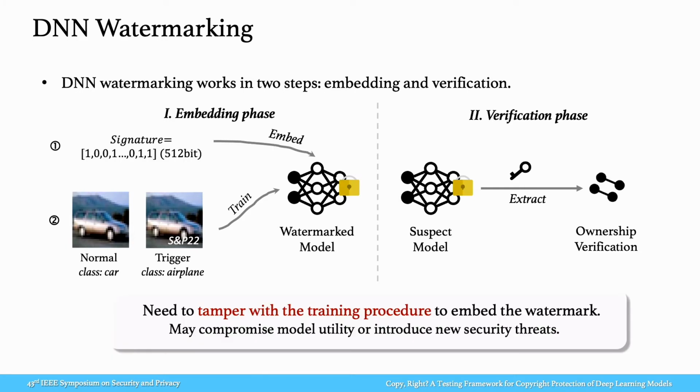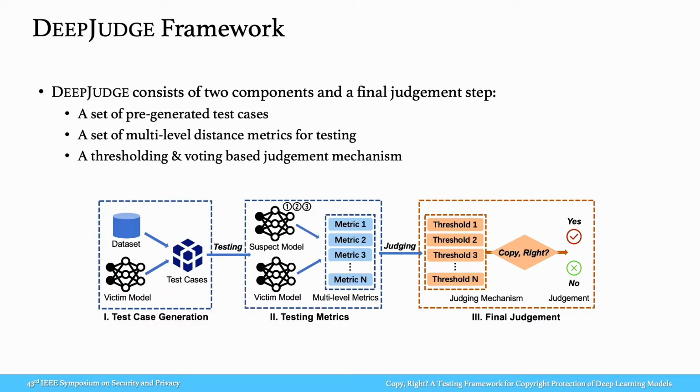However, these methods still suffer from certain weaknesses. Arguably, the most concerning one is that they are invasive. That is, they need to tamper with the normal training procedure to embed the watermark, which may compromise model utility or introduce new security threats into the model. Thus, in this work, we present DeepJudge, a testing framework that produces supporting evidence to determine whether a suspect model is a copy of a victim model.